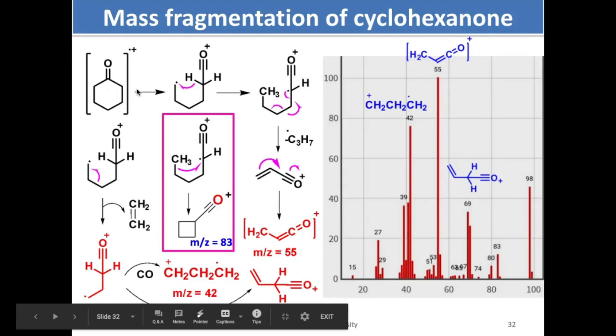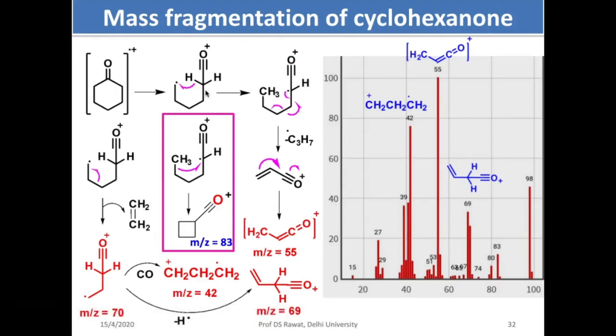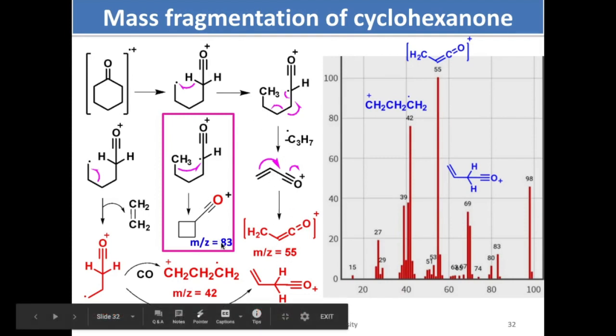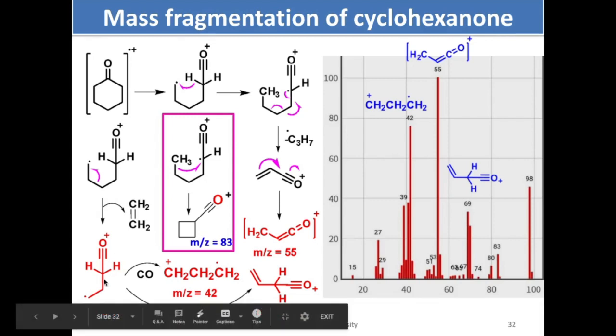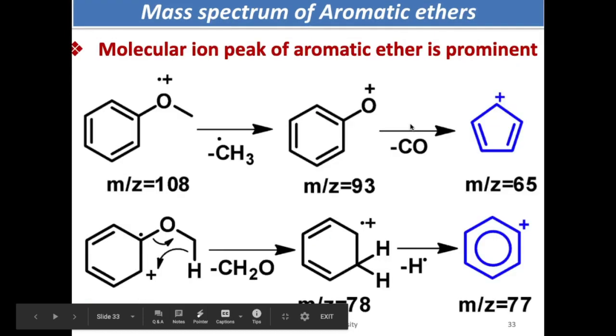So this is the cyclohexanone. Similar kind of fragmentation takes place, gives you the base peak at this position. Another peak is 83. This is the fragmentation and removal of alkene. This is m/z value 70, and this undergoes a kind of rearrangement. On this one, this is 69 now, and removal of carbon monoxide gives you m/z value 42.